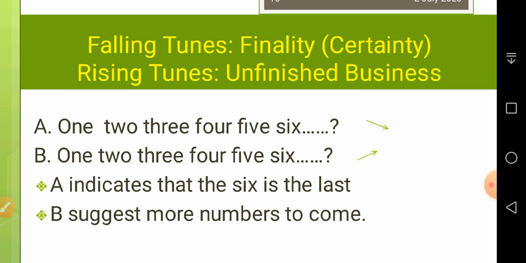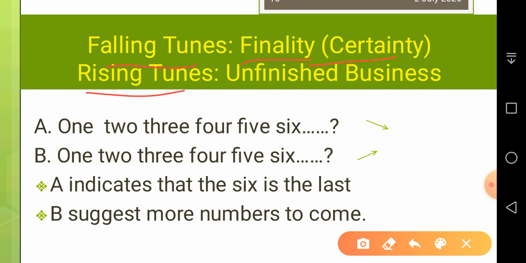Okay, here is a very important thing: falling tunes usually show finality, certainty, finished business, and rising tones mean unfinished business. If you count, see, if it is falling, it means that it is still continuing. 1 2 3 4 5 6, like this, it means that there is more information to come.